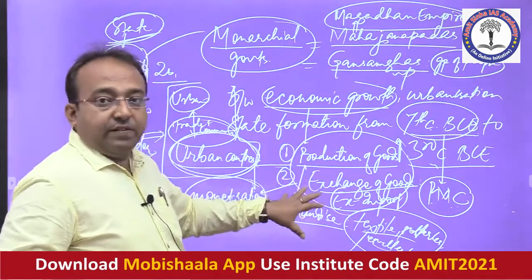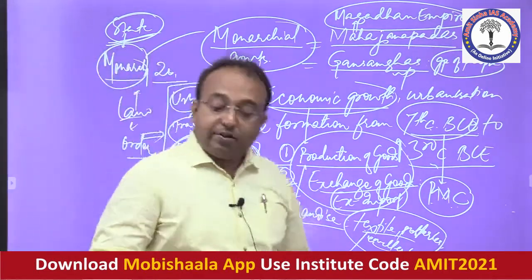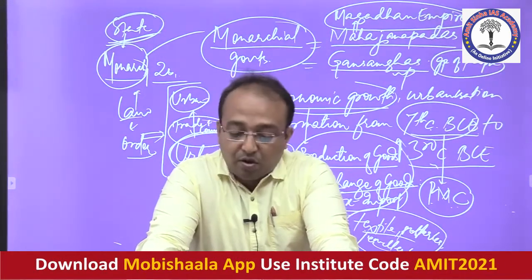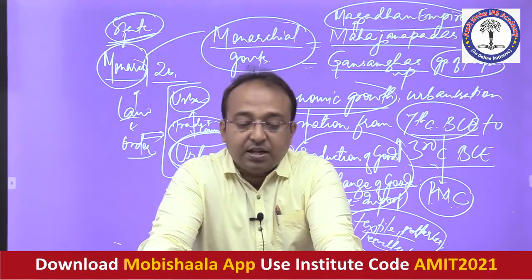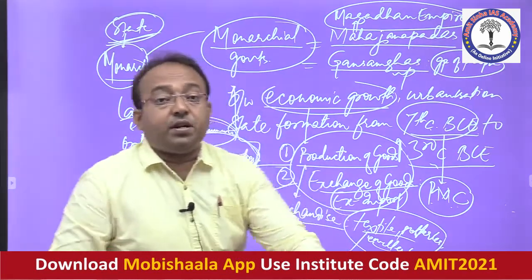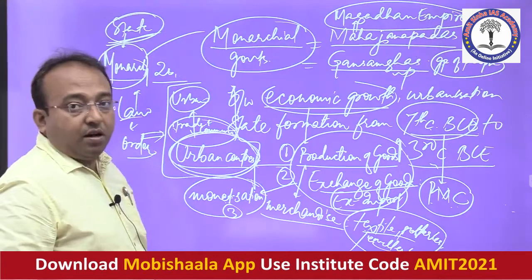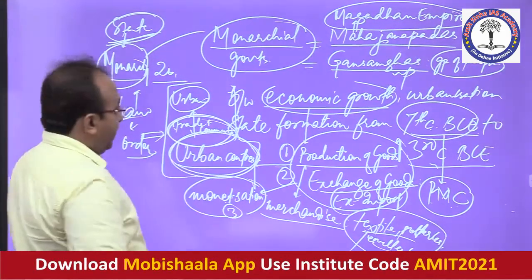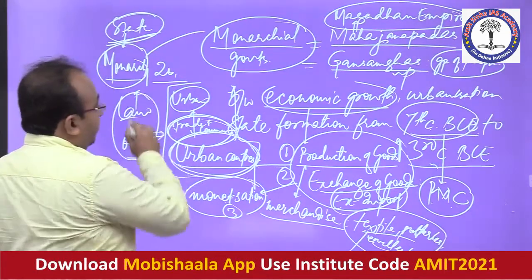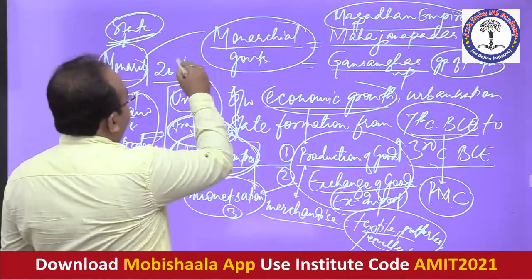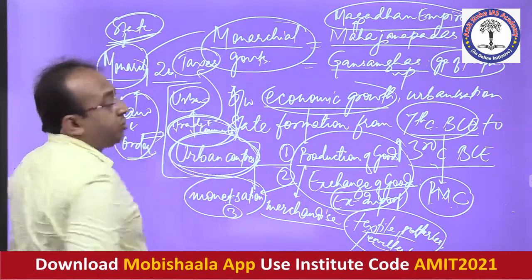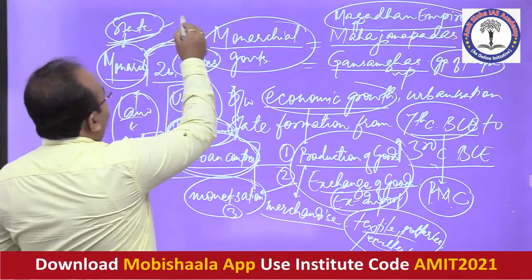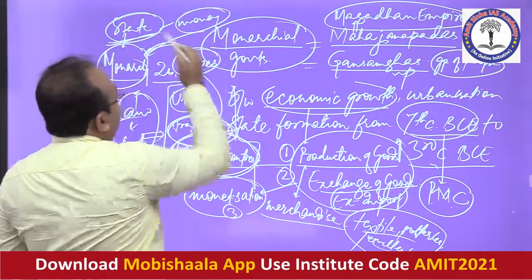That is the development. Now, this was supposed to be written in this particular question: you had to examine the relationship among economic growth, urbanization and state formation. Urbanization provided a strong logic to state formation. How? In urban areas, when trade and commerce increased, it not only needed law and order, but also gave a huge amount of taxes to the authority, to the state. With the taxes, the state became very powerful, because money is always very important for any state.